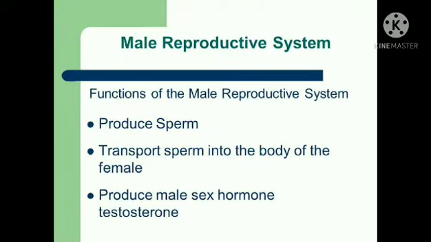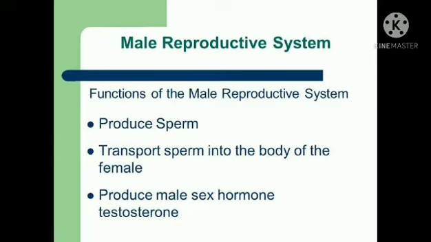So the role of the male reproductive system is to produce sperm and to produce the male sex hormone referred to as testosterone. The testosterone hormone is responsible for the development of secondary characters such as widening of shoulders, hoarseness in voice and facial hair.